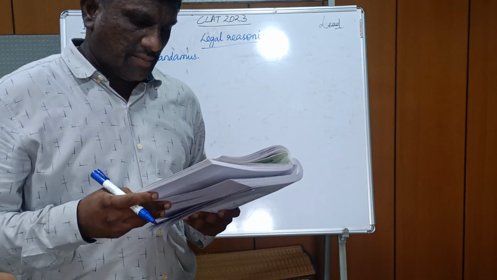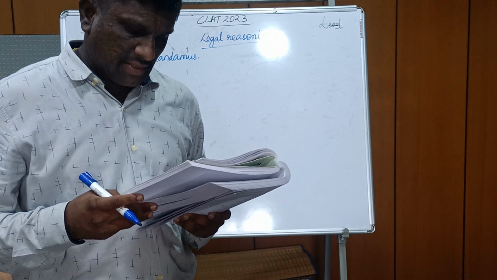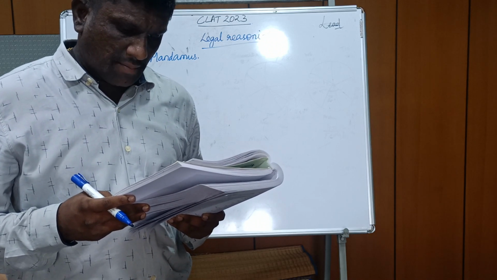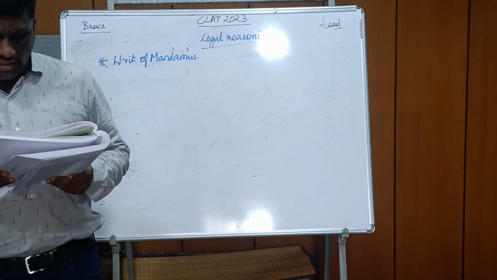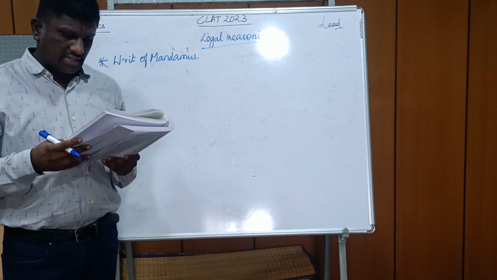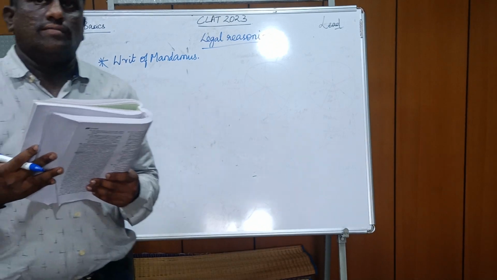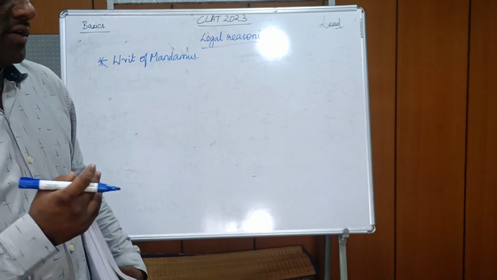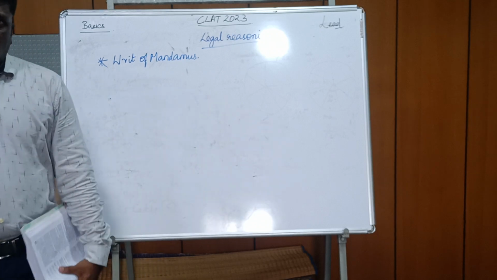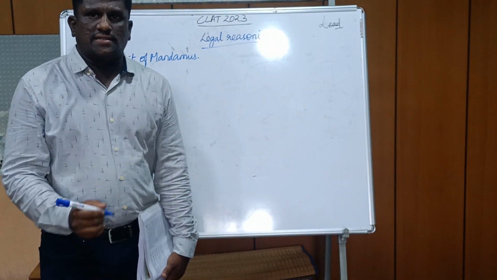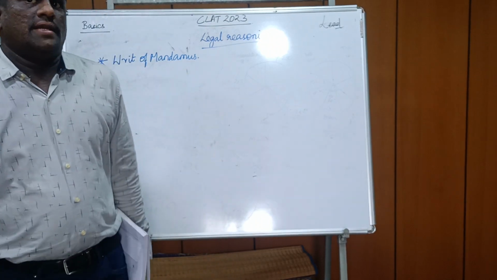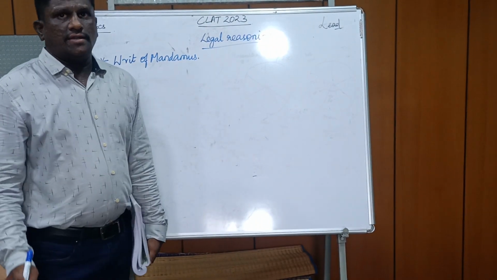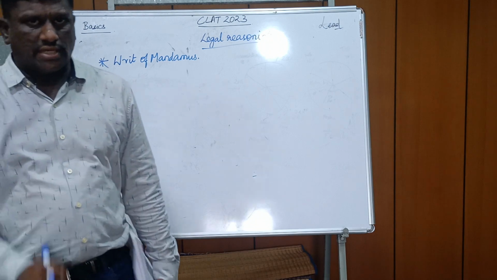Second question. A public spirited citizen filed a writ petition seeking a mandamus to compel the government to make a law to curb the ill effects of climate change. In the given situation, which of the following statements is true? So you might have a basic idea of the constitution and other workings, like you might have studied in your lower classes. So yes, global warming and the effects of climate is a very important issue which the government has to take care of.